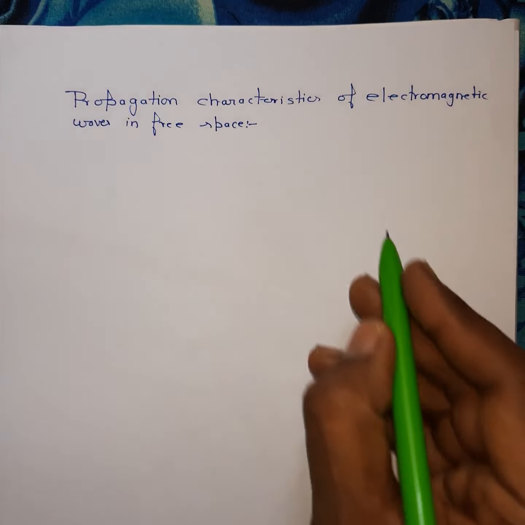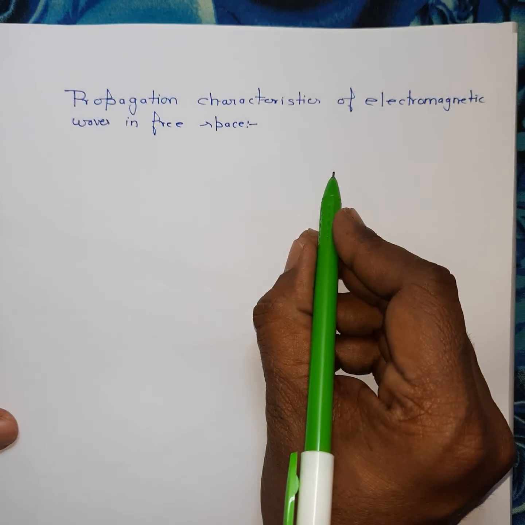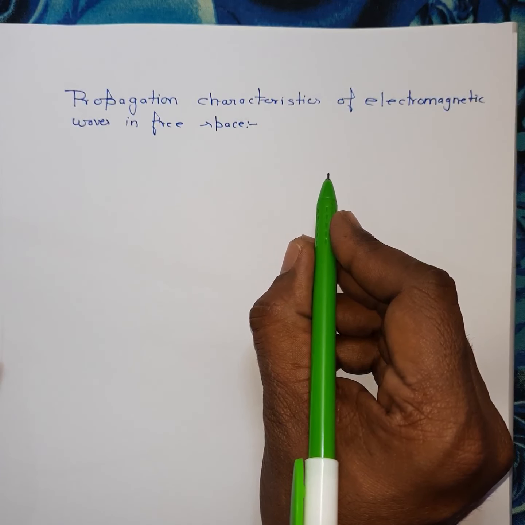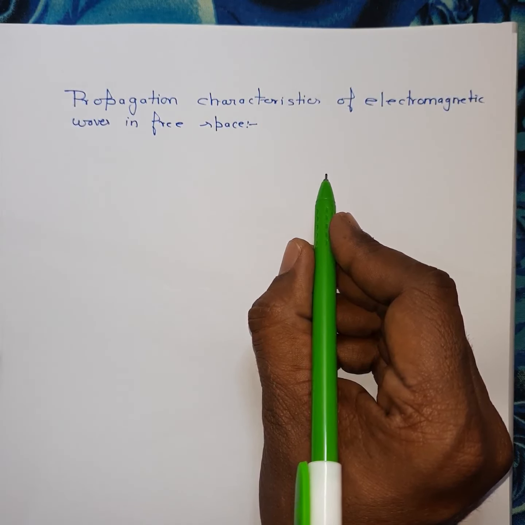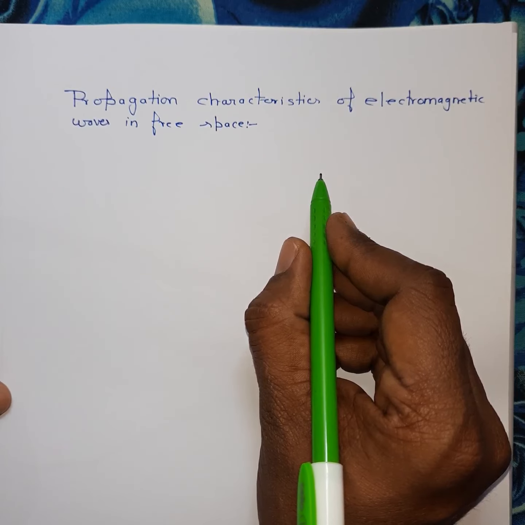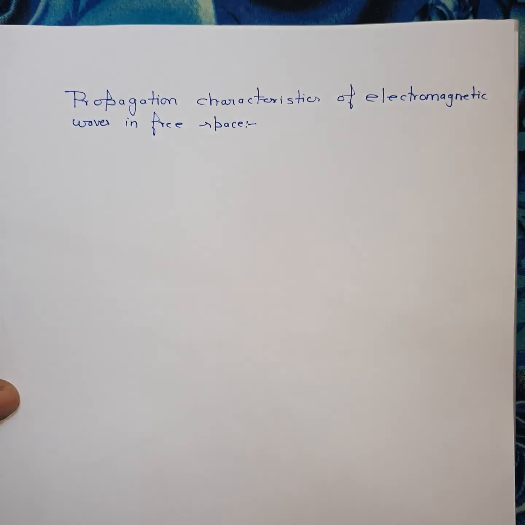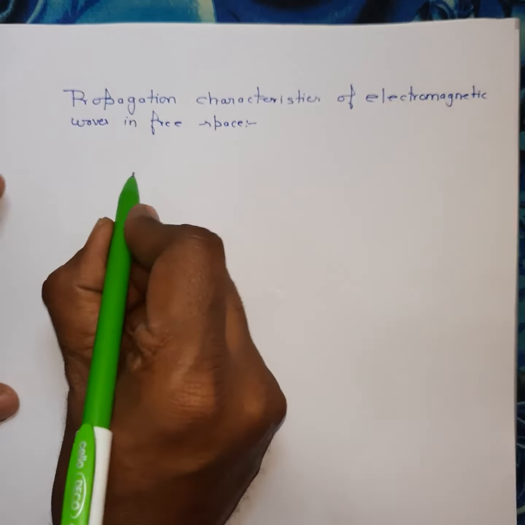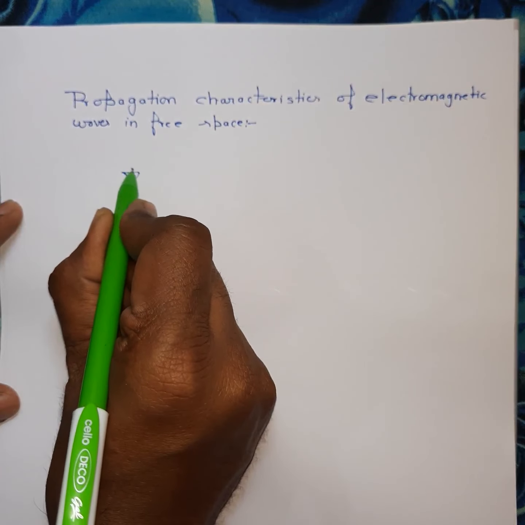Hello everyone. In this lecture, we are going to discuss the propagation characteristics of electromagnetic waves in free space. We know that light is an electromagnetic wave. Now, let's see how Maxwell arrived at this conclusion that light is an electromagnetic wave. So, let's first write the Maxwell equations.